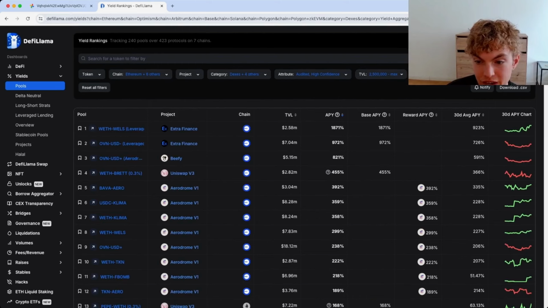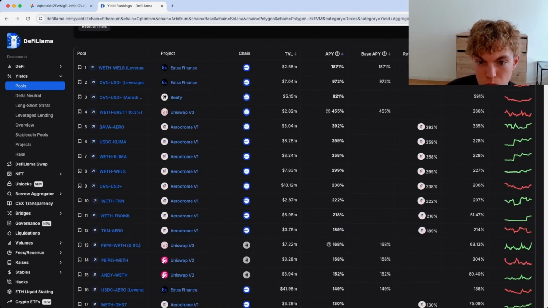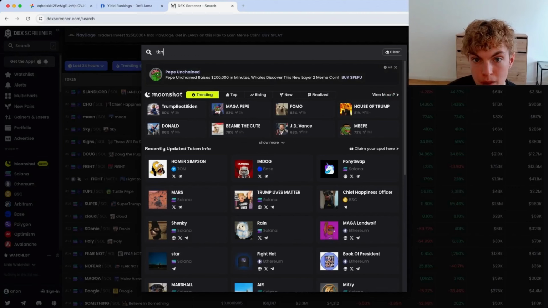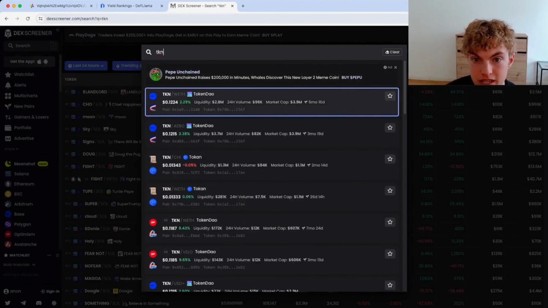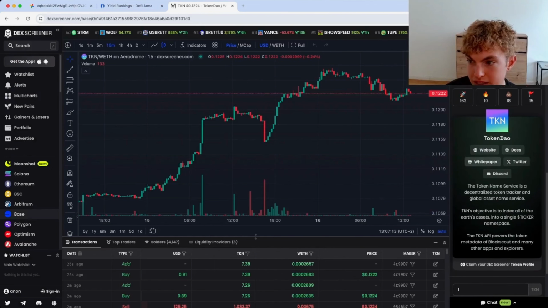I see a lot of stuff on Aerodrome. I see this one, ETH TKN, doing 222%, as well as ETH Wells doing 299%. Keep in mind that these are over on Aerodrome. So what I'm going to do is go ahead and pull up these tokens over on Dex Screener. So TKN ETH. This is essentially going to show me what the token is. I can scroll down, see much more info.